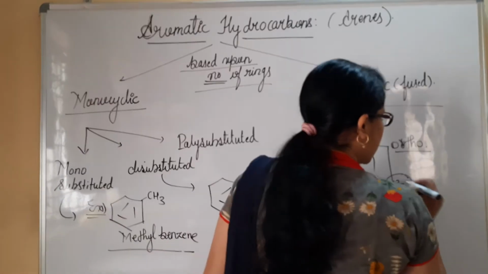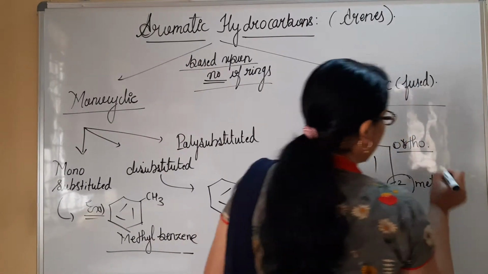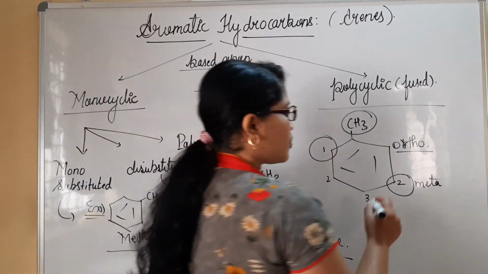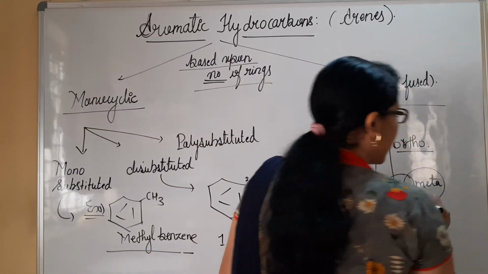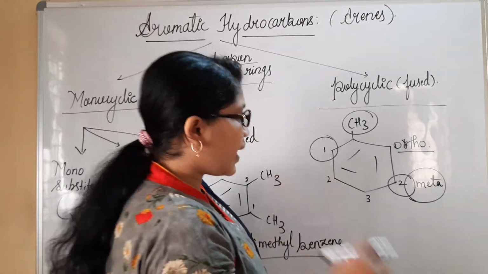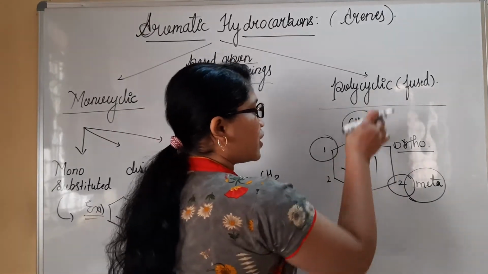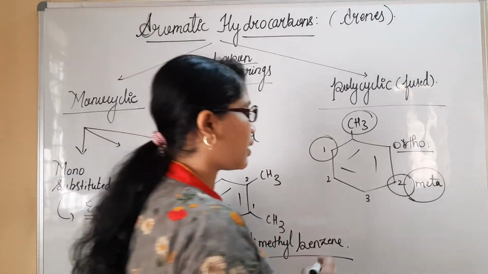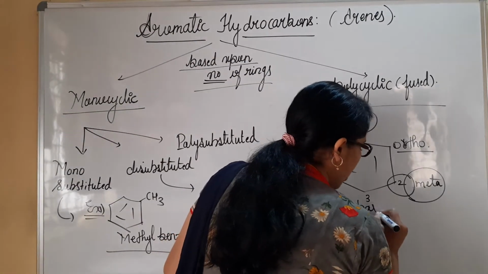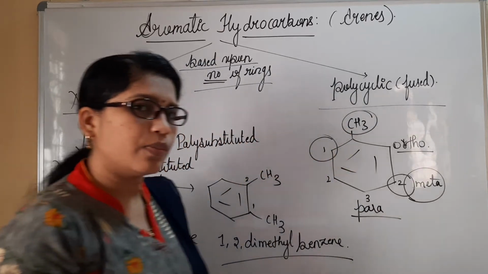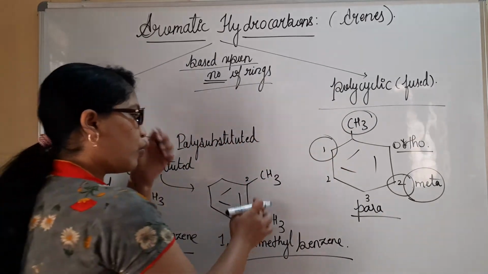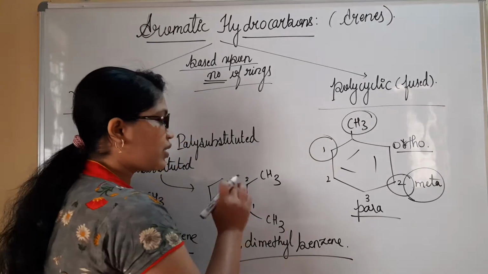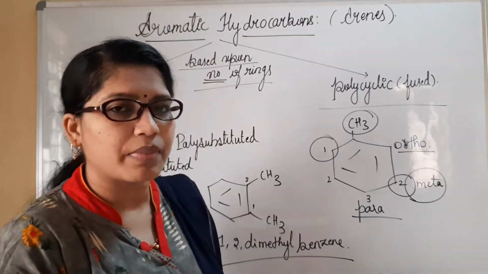And here this is referred to as meta position. With respect to this methyl substituted group, this second position is referred to as meta position. And exactly the opposite position with respect to the alkyl substitution is always referred to as para position. Now I have 1,2-dimethyl benzene. It is also referred to as ortho-dimethyl benzene.